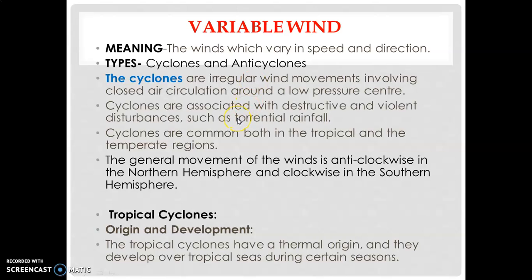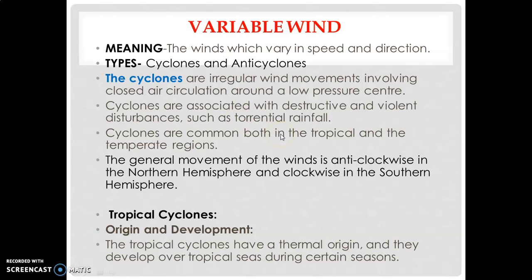We have to learn one thing. Cyclones usually originate when the sun's heat stirs up the moist air over oceans, where the temperature is more than 27 degrees Celsius. Strong winds blow from all directions towards the center of the cyclone. As I have told you, there is a low pressure located in the center, and wind moves from high pressure to low pressure. So the wind blows from all directions towards the center of the cyclone.